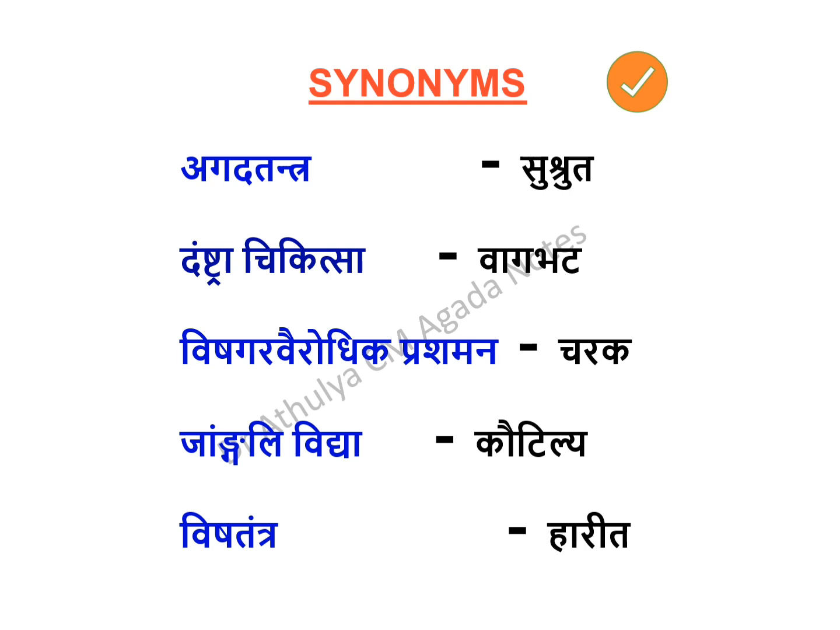Then we come to the Kautilya Arthashastra. In the Kautilya Arthashastra, the Agadatantra subject is mentioned as Janguli Vidya. Janguli refers to those people who catch snakes, and from that word the Kautilya Arthashastra mentions the Agadatantra subject as Janguli Vidya. Then the Harita Samhita refers to Agadatantra as Vishatantra. These are the different names given by different Acharyas.